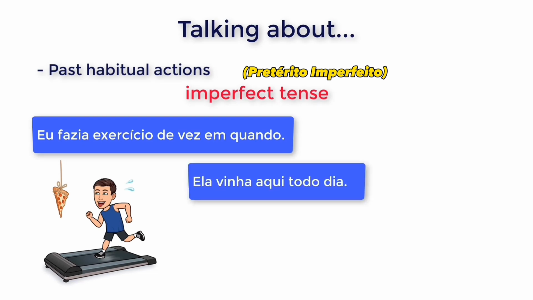Another example. Ela vinha aqui todo dia. She used to come here every day. So here we have vinha, which is the imperfect of the verb vir, which means to come, conjugated with ela. Ela vinha aqui todo dia. She used to come here every day.